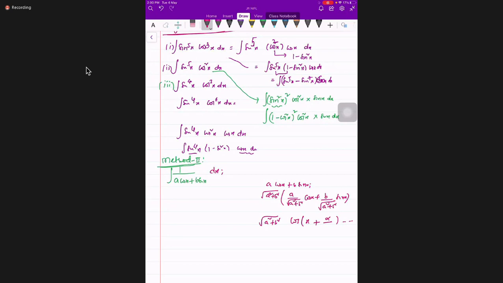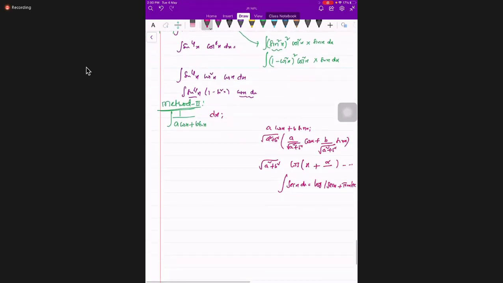In the denominator only, then we can convert it, so it will become secant. Then the integral of secant x plus alpha is log of secant plus tan, that is, log of mod secant of x plus alpha plus tan of x plus alpha. Correct. Is that fine, students? This is the method and approach. Is that clear? Yes.